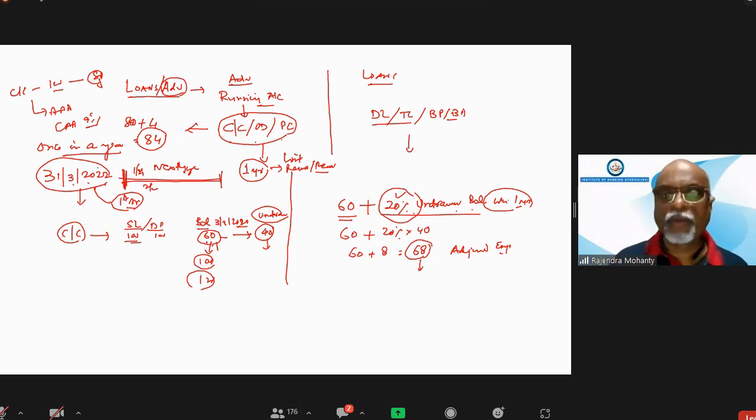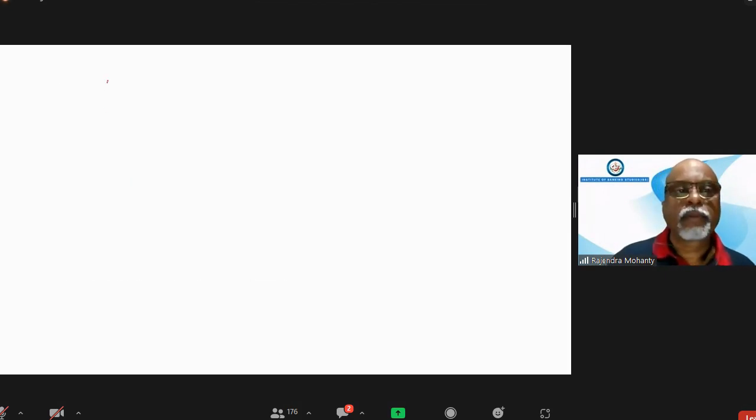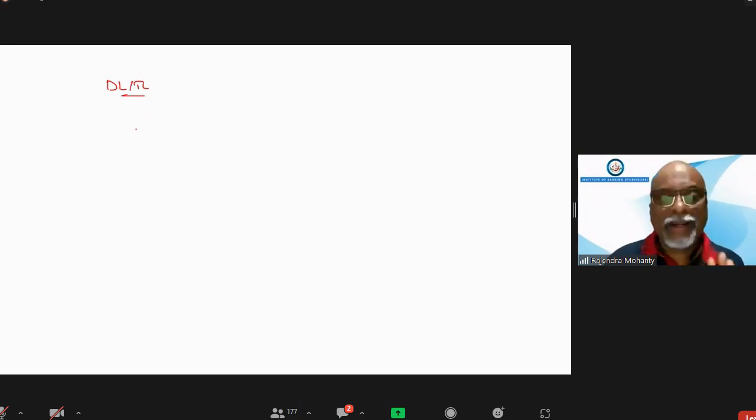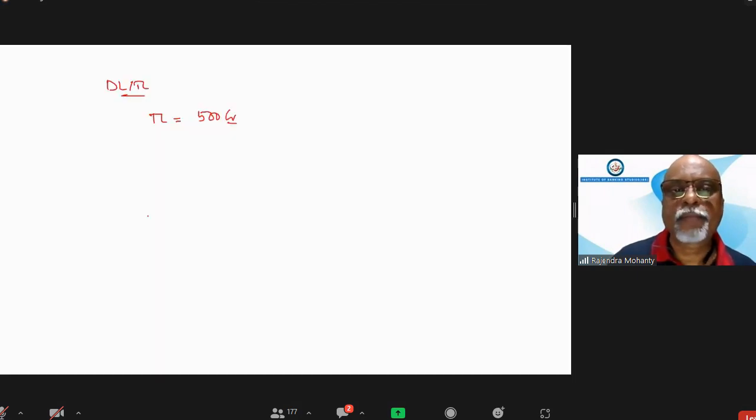Fine. Now we'll go to the term loan, demand loan or any other thing. In case of term loan and demand loan, the peculiarity is that, unlike CCOD, which is a running account, a term loan is not a running account. Suppose a term loan has been sanctioned for rupees 500 crore.